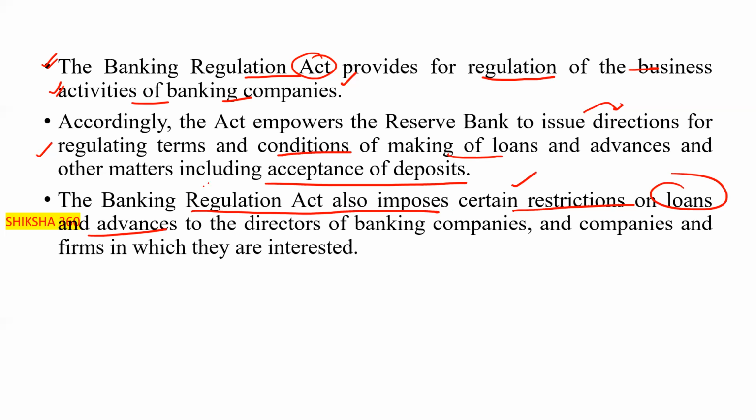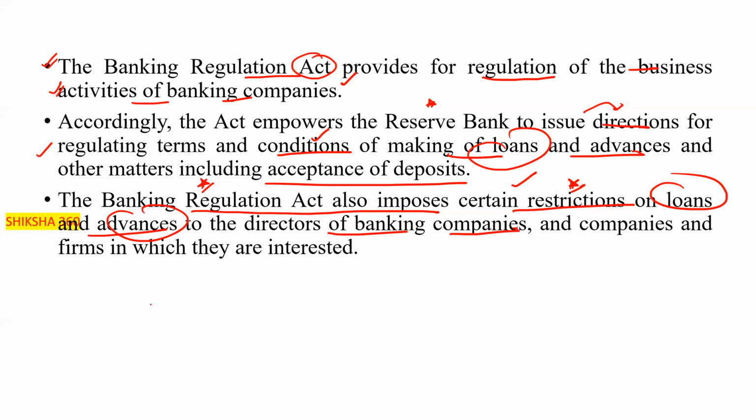This act gives power to issue directions for regulating terms and conditions of making the loans and advances. It also imposes certain restrictions on loans and advances to the directors of the banking company.